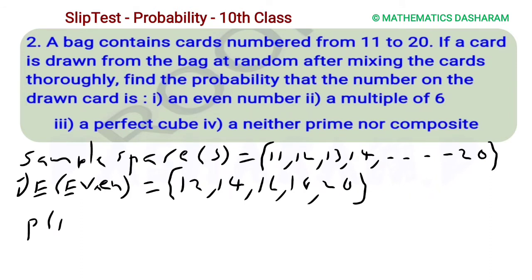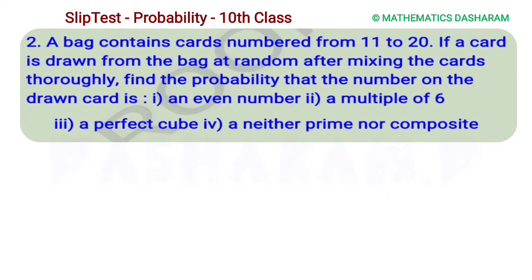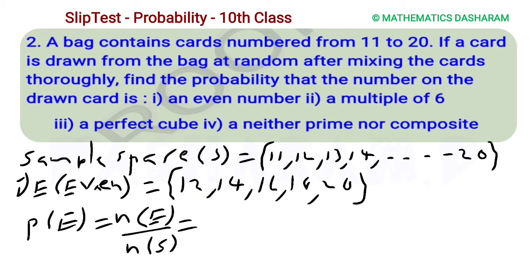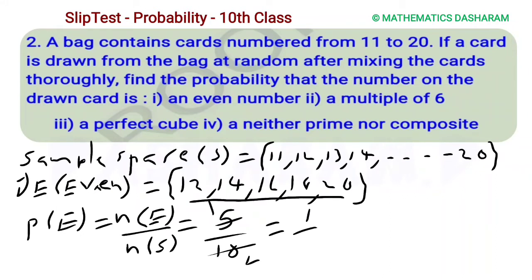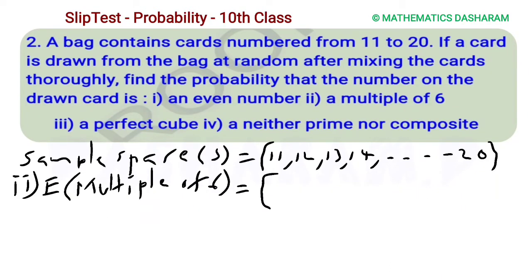Then find the probability: favorable outcomes divided by total number of outcomes. Here favorable outcomes are total 5 and total number of outcomes from 11 to 20 is 10. So 5 ones are 5, 5 twos are 10, answer is 1 by 2. Next, second question, multiple of 6.